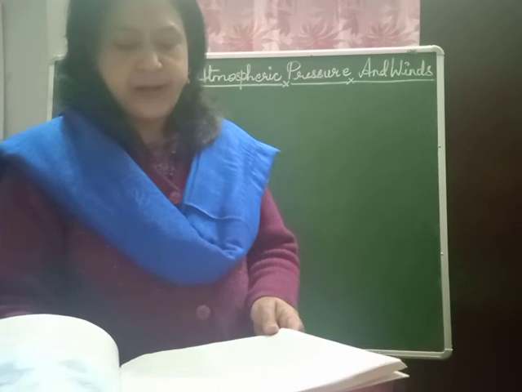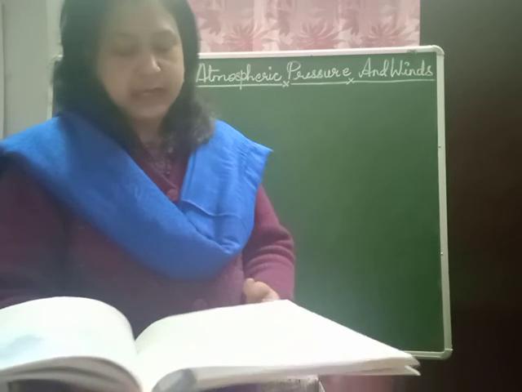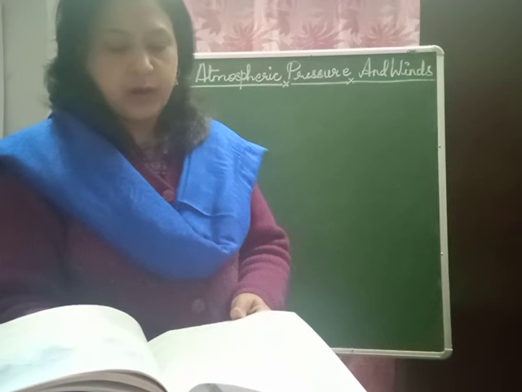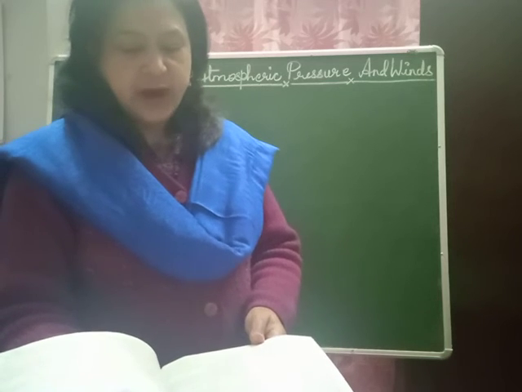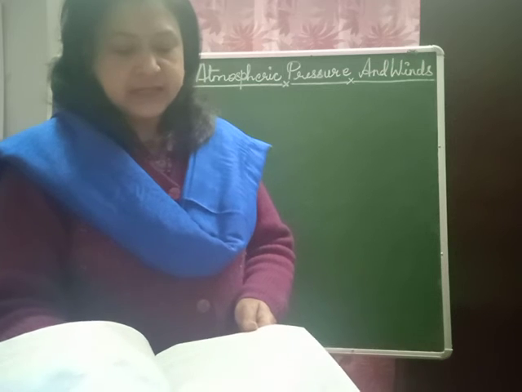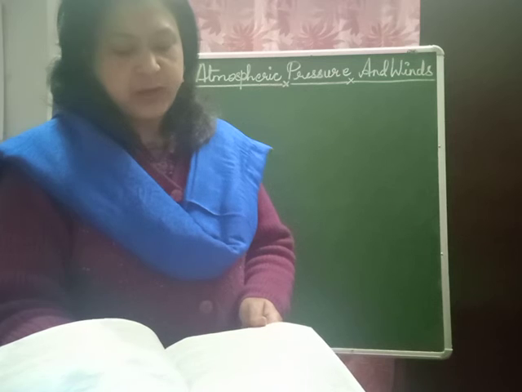Polar high pressure belts, 75 to 90 degrees north and south. The Arctic and Antarctic polar regions are cold throughout the year. These are areas of high pressure characterized by permanent anticyclones. Easterly winds spiral outwards from the polar high pressure belt.